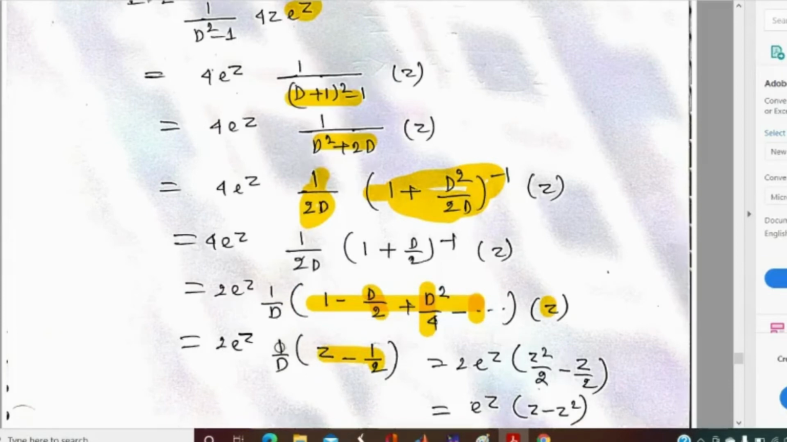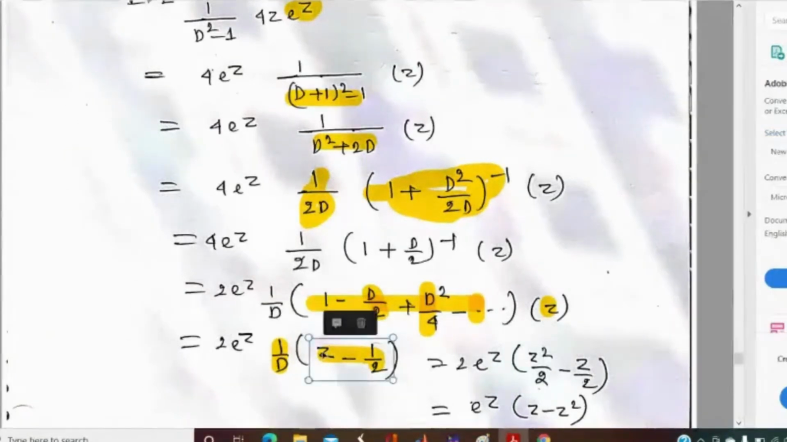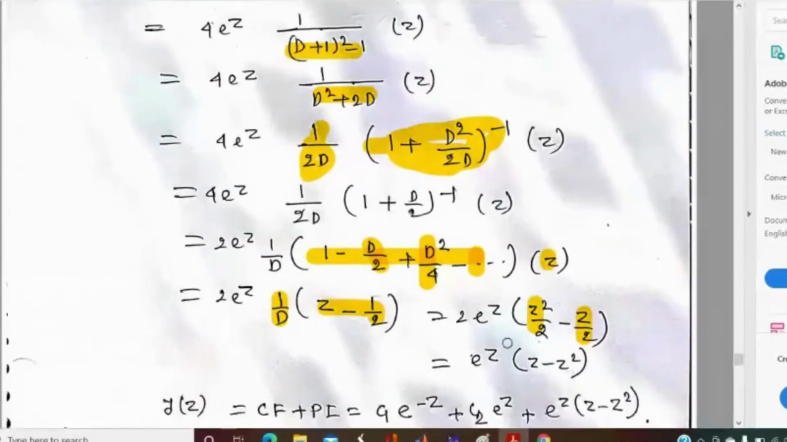Now we operate 1 by D over z minus half, that is, we integrate z minus half. When we integrate z, it gives us z square by 2. When we integrate minus half, it gives us minus z by 2. If the 2 is cancelled, then it becomes e to the power z into (z square minus z), all over 2.